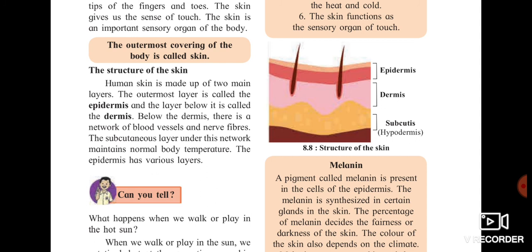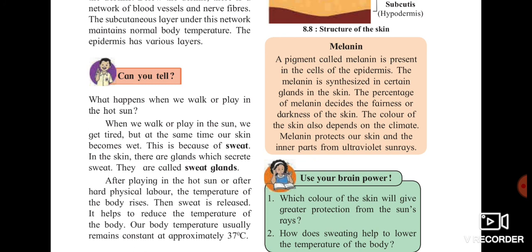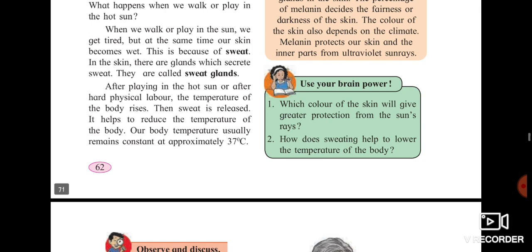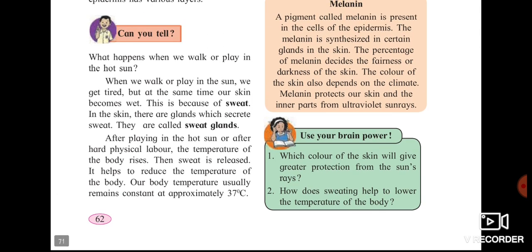Melanin is synthesized by certain glands, and the percentage of melanin decides the fairness and darkness of the skin. So if you apply creams on your face, on your body, you are not supposed to turn white. The melanin count, how much is present in your epidermis, will decide your color, whether fairness or darkness. The color of the skin also depends on the climate. If you go again and again in the hot sun, obviously you are going to turn dark. The melanin protects our skin and the inner parts from the ultraviolet rays.